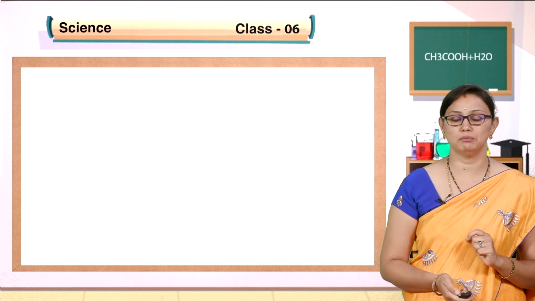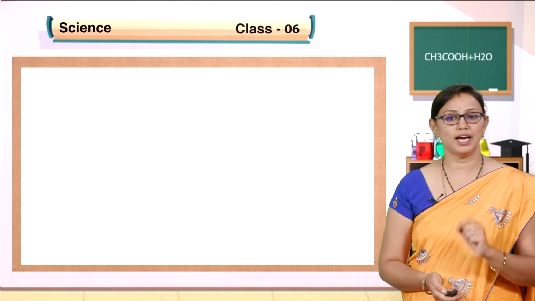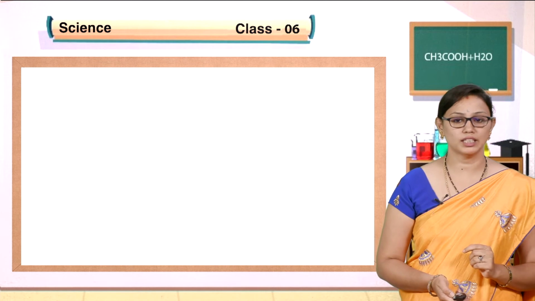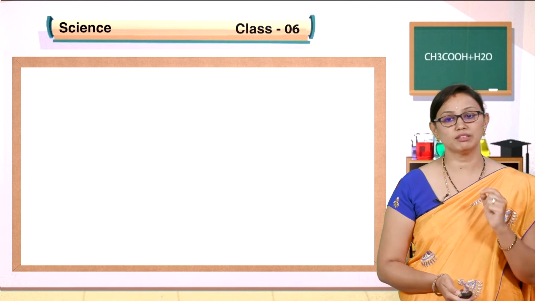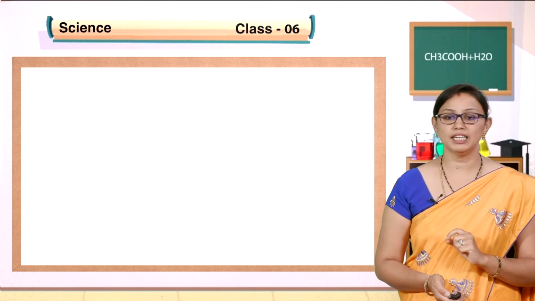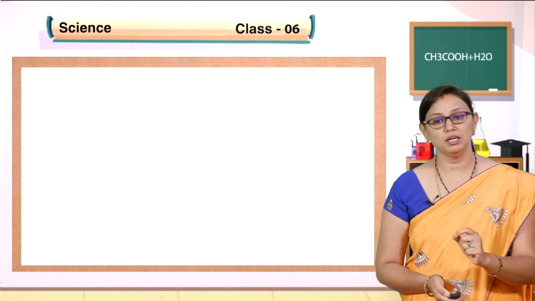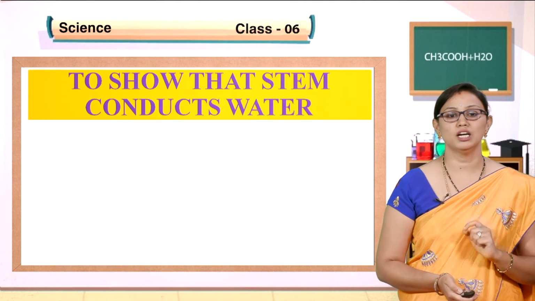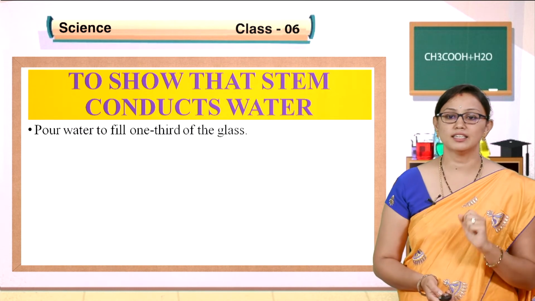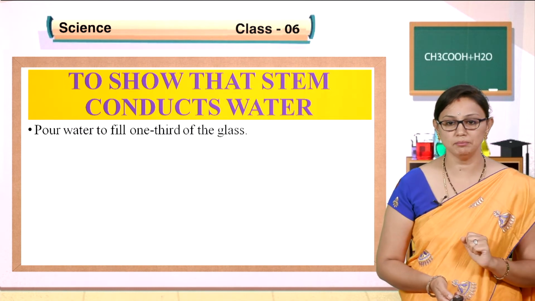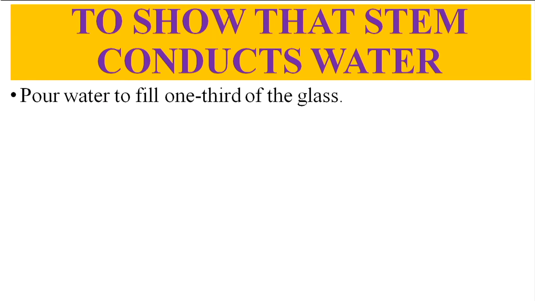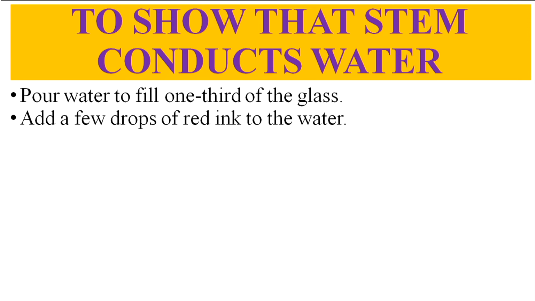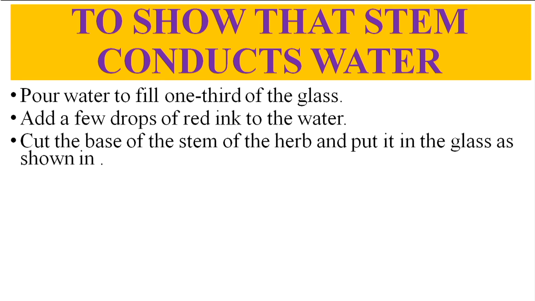Let us discuss the functions of the stem. As you know, it conducts water and minerals. How to find out whether the stem conducts water and minerals from the roots to the leaves? We have an experiment, children, which you can also perform at home. For this you need a glass and a stem. Take a sample of a plant, pour water into the glass, one third of a glass, then add a few drops of red ink to the water, cut the base of the stem of the herb and put it in the glass as shown in the figure.